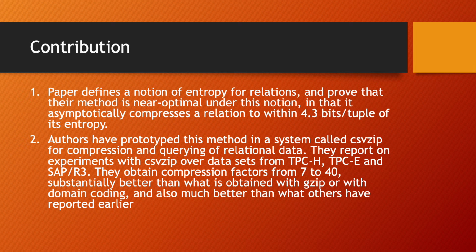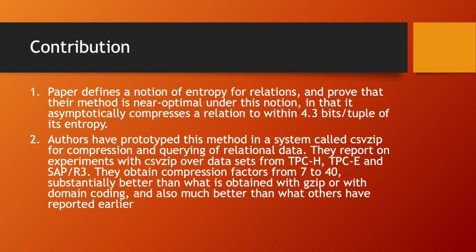Now let's look at the contributions. The paper defines a notion of entropy for relations and proves that their method is near optimal under this notion, in that it asymptotically compresses a relation to within 4.3 bits per tuple of its entropy. The authors have prototyped this method in a system called CSV-Zip for compression and querying of relational data.